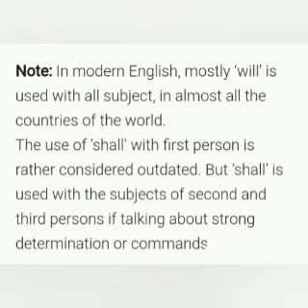Now there are certain points for future tense, like will. Will is mostly used with all the subjects, that is first person, second person or third person. Now if you talk about shall, it is used with first person, but shall is also used with subjects of second and third person, but the condition arises if they are talking about strong determination or commands.